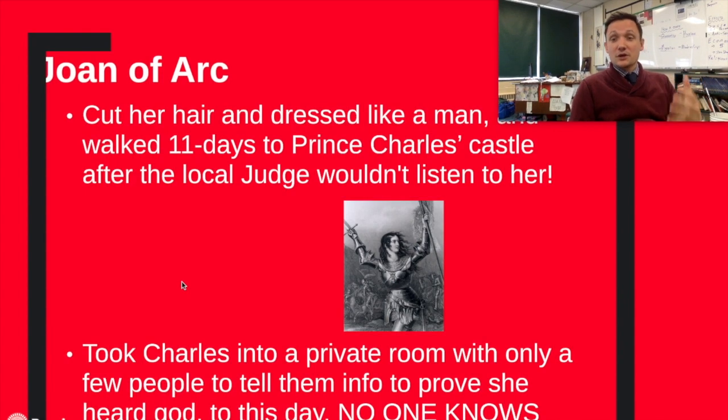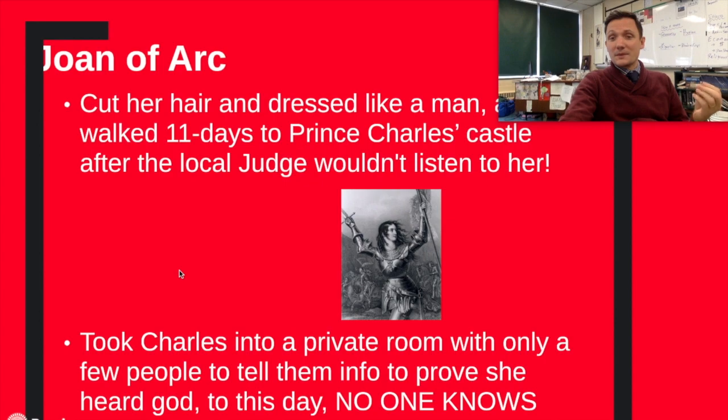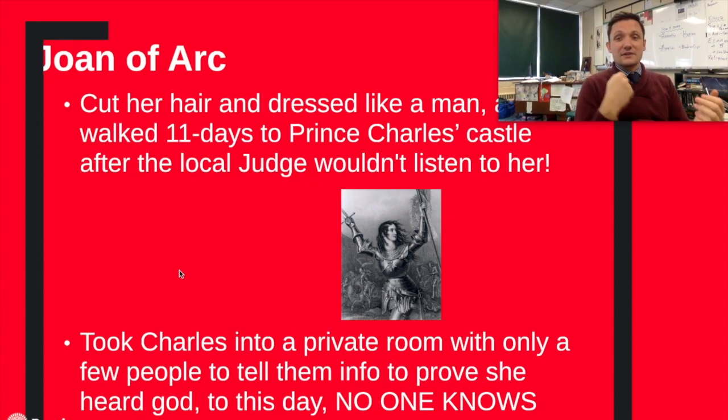But apparently what Joan of Arc did is she showed up in front of Charles, and she was like, "Let me lead your armies. I have been bestowed by the grace of God." And he was like, "Pah! Calm down, lady. Let's not get aggressive." All right, anyway. But then, apparently, she took him to a private room, and no one knows what she did or said to prove it to him, but he came out and was like, "This lady is not kidding around."